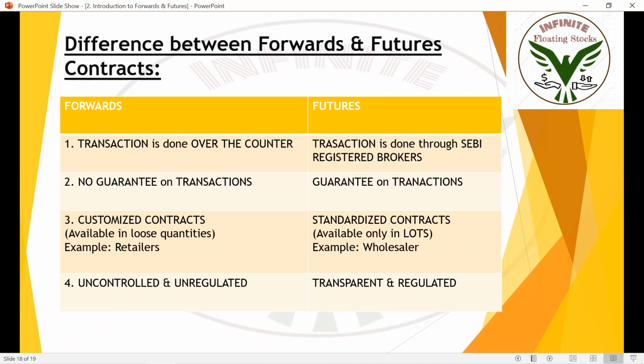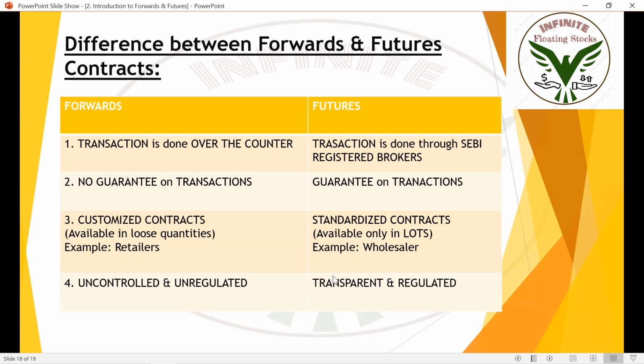So forward contracts are unregulated and uncontrolled. We cannot do anything because there won't be any middleman there to take care of all these things. So no one takes care of forward contracts. Even in villages today, there will be fights between farmers and shop owners. A lot of things. We don't generally see all these things in the news, but this happens every day, on every forward contract.